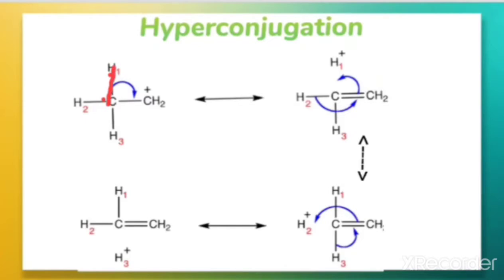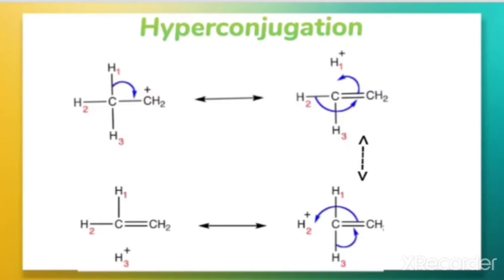Here in the ethyl cation, this C-H sigma electron gets delocalized and forms a double bond. Now you can see in the second structure there is a double bond. The first hydrogen gets removed, forming H+, and the double bond forms, due to the sigma electrons of the C-H bond getting delocalized.